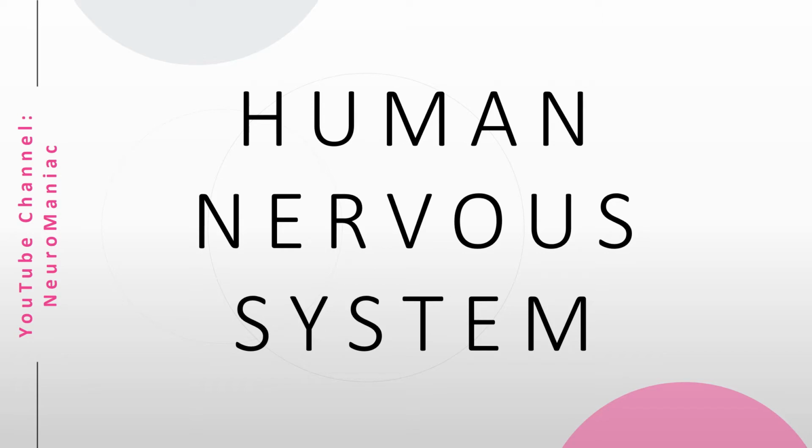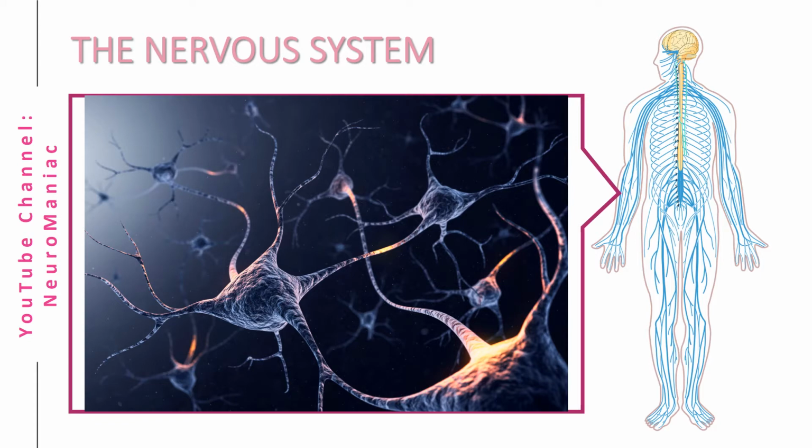Today we're going to be talking about the human nervous system. The nervous system is a network of nerves. What are nerves, you say? Nerves are a collection of neurons that transmit electrochemical signals across the body.